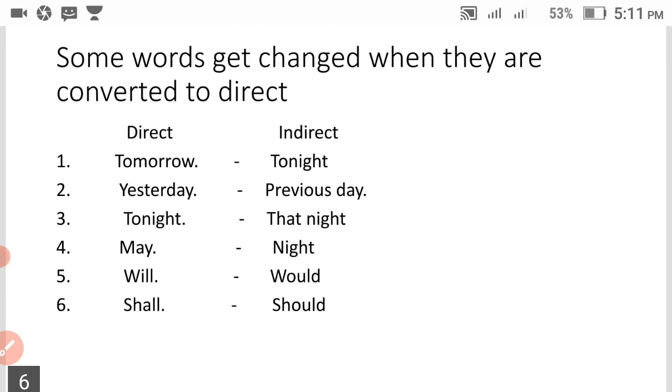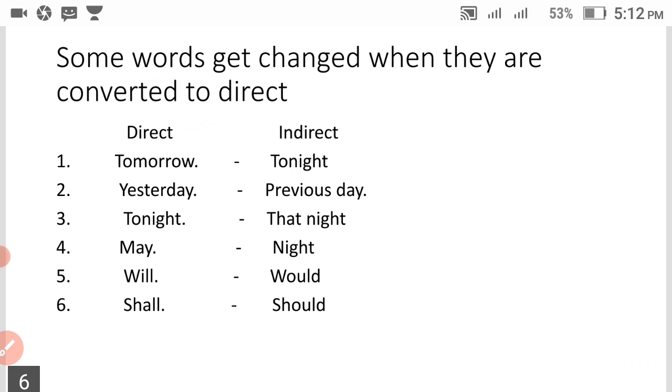Some words get changed when they are converted to indirect speech. Tomorrow becomes the next day, yesterday becomes the previous day. These are the main things. Please take a screenshot of these things. Yesterday becomes the previous day.